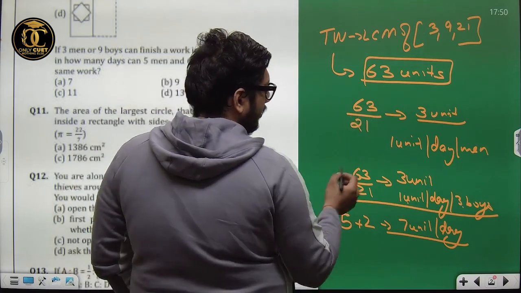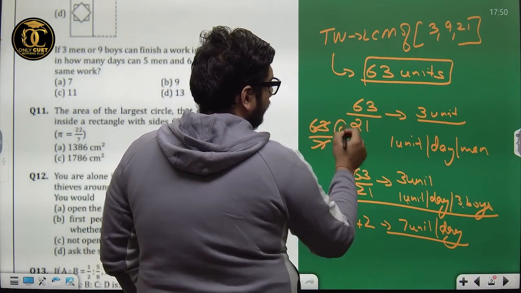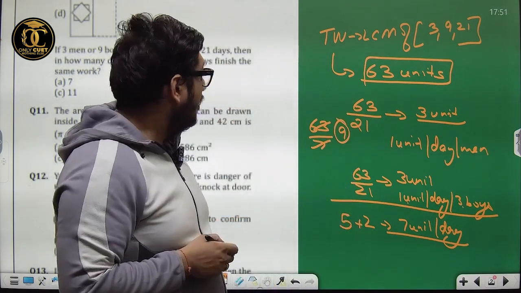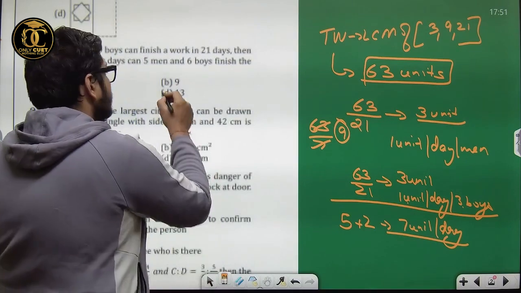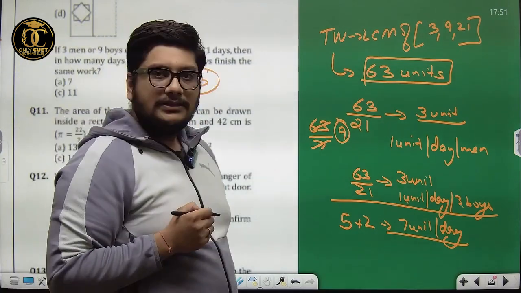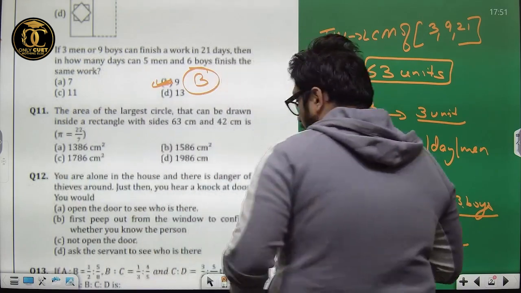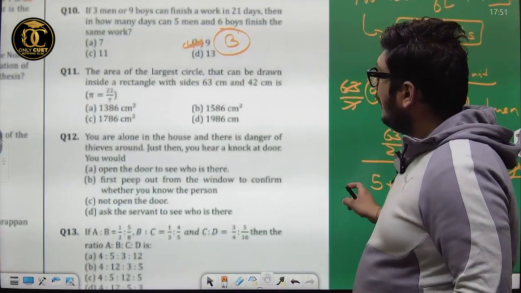Total work is 63. 63 upon 7 will give me 9. That is, in 9 days, 5 men and 6 boys will be able to finish the work. The correct answer would be option 9. I hope it's clear. Moving on to the next one now. The area of the largest circle.